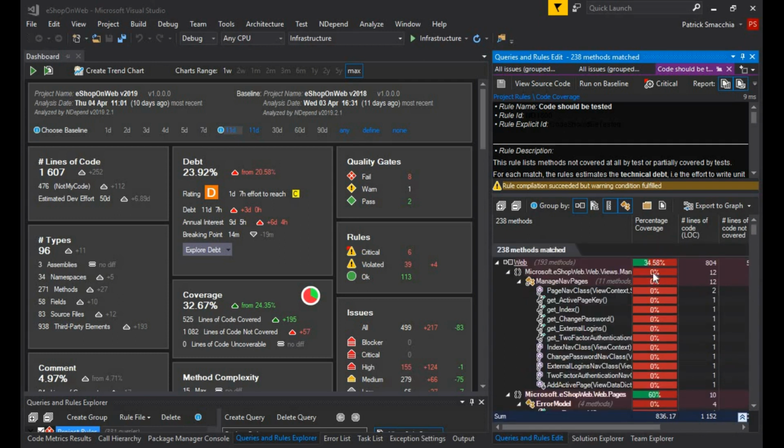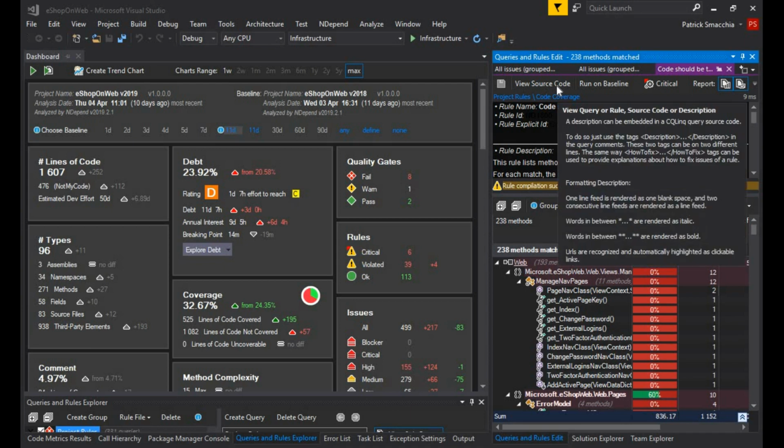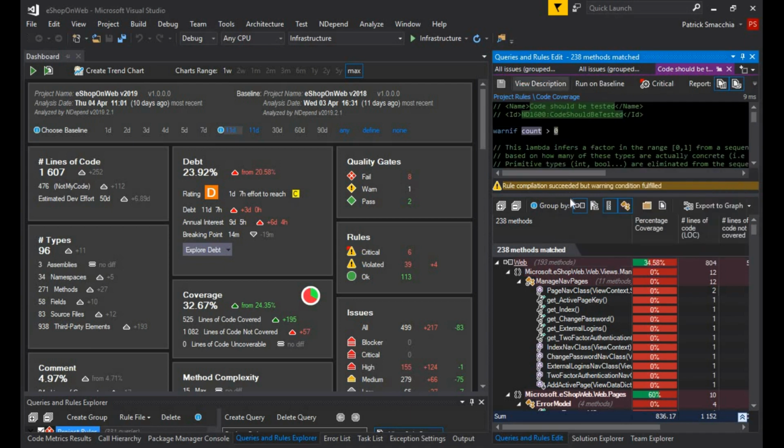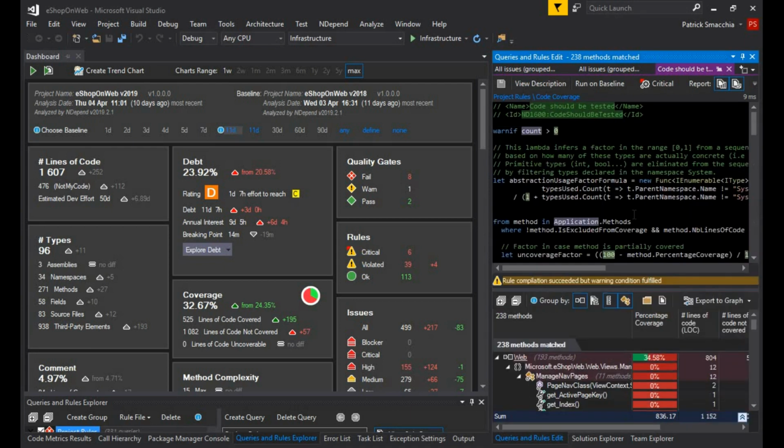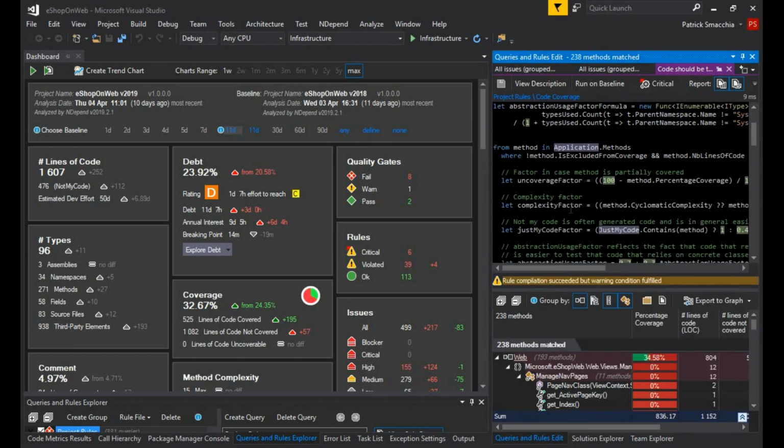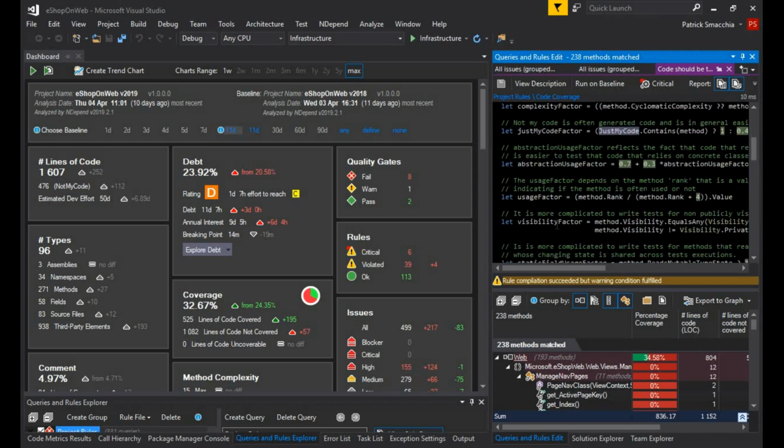To make debt estimations realistic, each NDepend rule embeds a smart formula. For example, if we look at the source code of the rule Code Should Be Tested, we can see that debt estimations are based on the actual method complexity, the coverage ratio, the method visibility, and more.